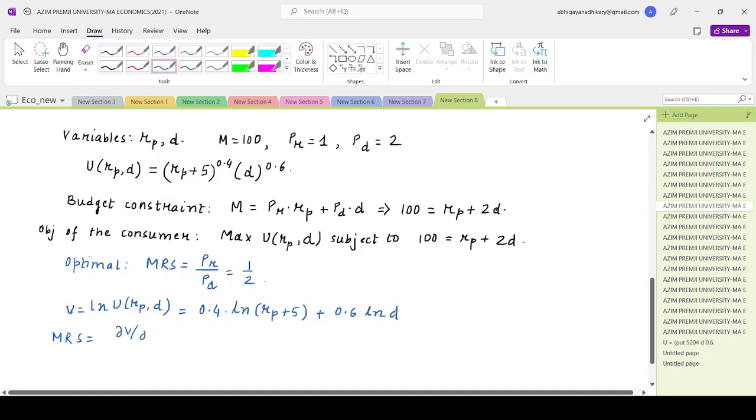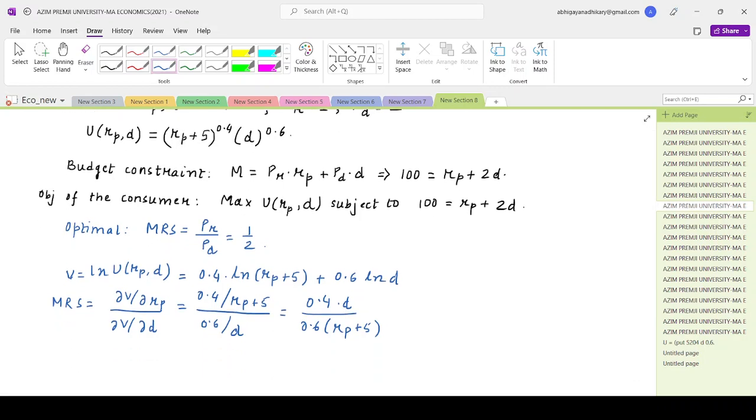It will be dV by del Rp divided by dV by del D. That is 0.4 divided by Rp plus 5, divided by 0.6 divided by D. So this will become 0.4 times D divided by 0.6 times Rp plus 5, and this at optimal should be equal to half.